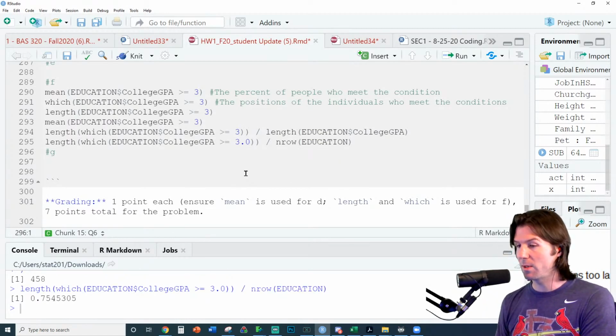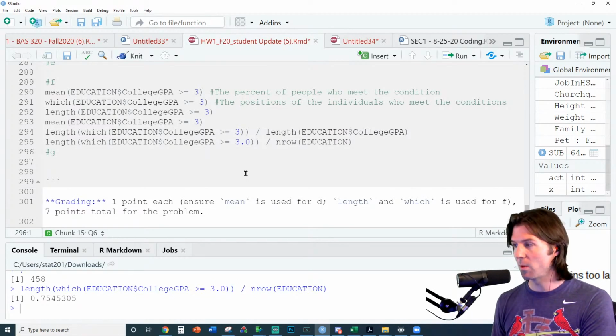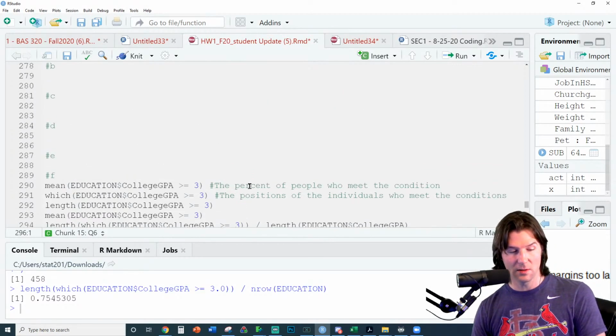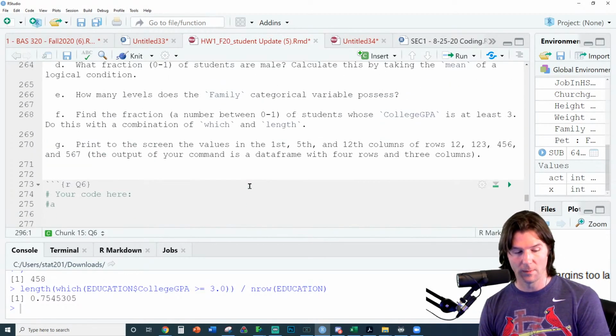There's always like 5 ways to do something. So if you do it right here with this, you can divide by the number of rows. And that's pretty much how to do it. Lots and lots of ways right here.